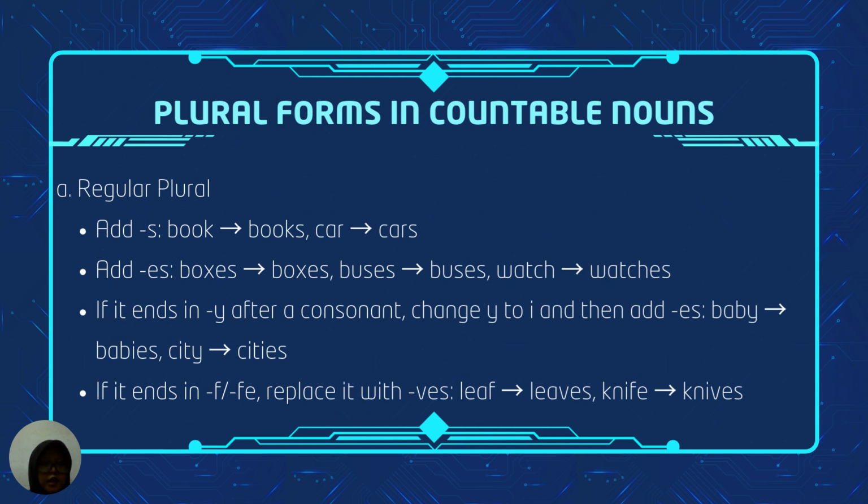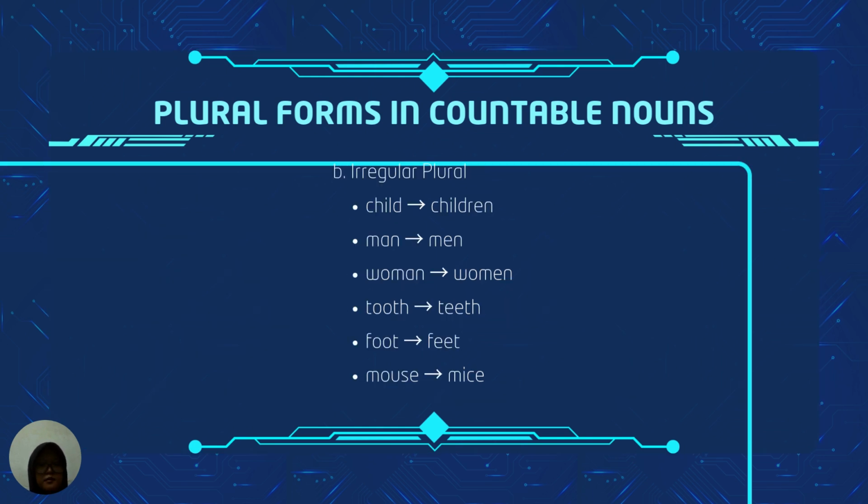Third, if it ends in y after a consonant, change y to i and then add es. Baby becomes babies. City becomes cities. And if it ends in f or fe, replace it with ves. Leaf becomes leaves. Knife becomes knives.